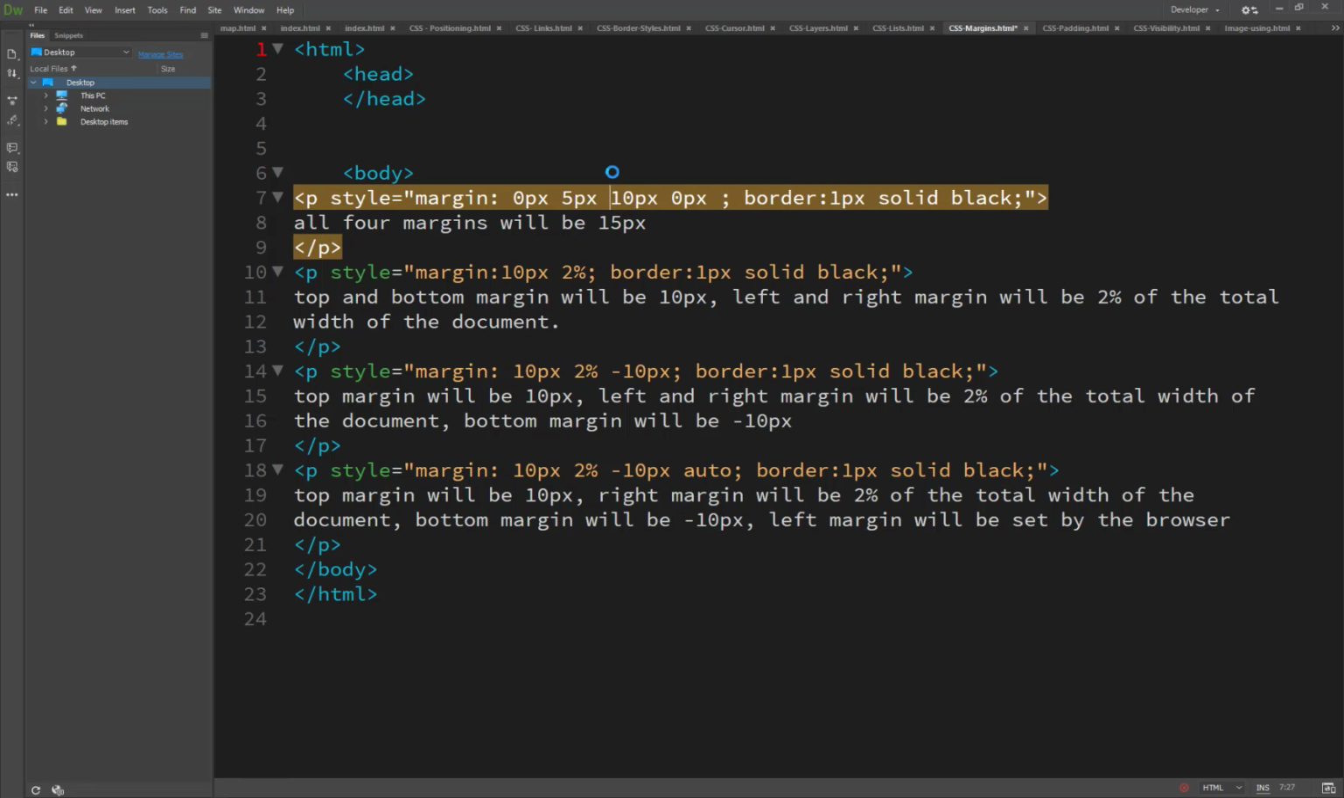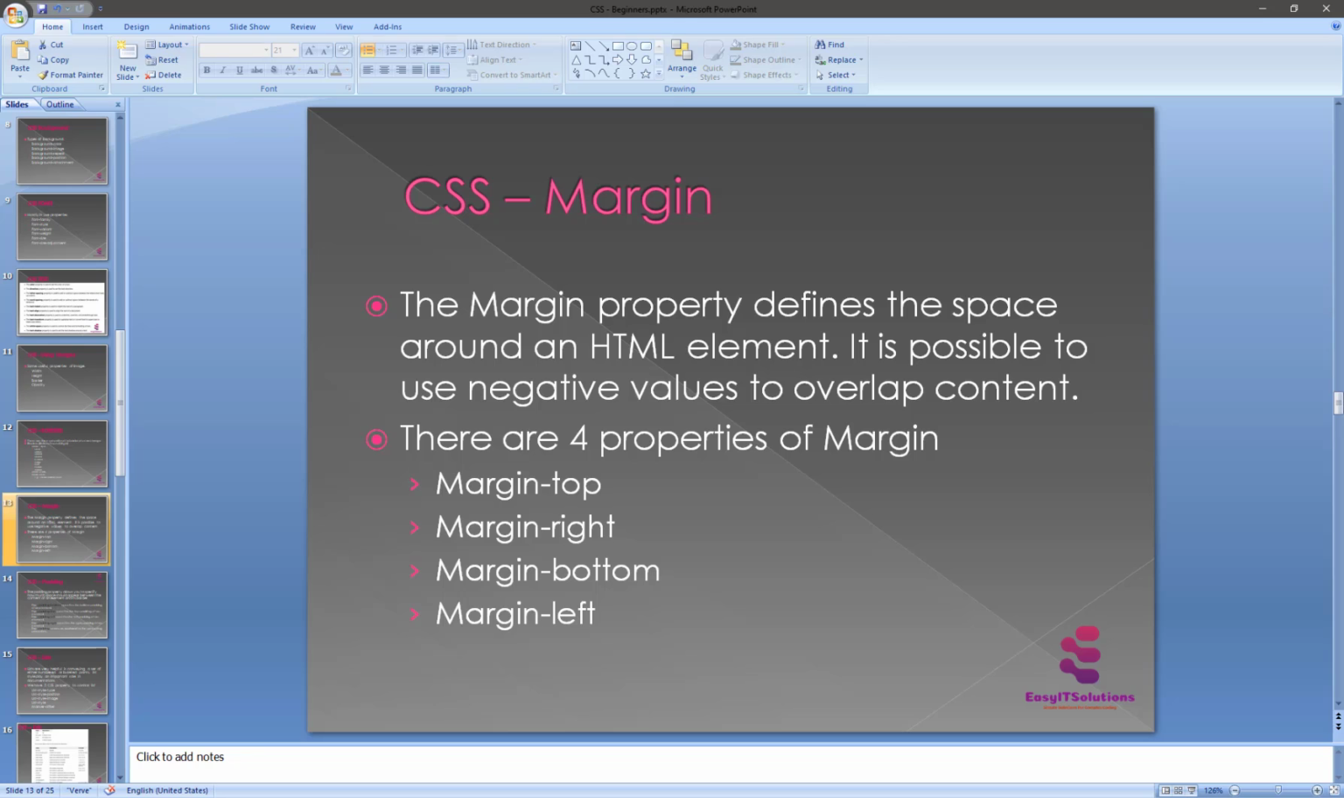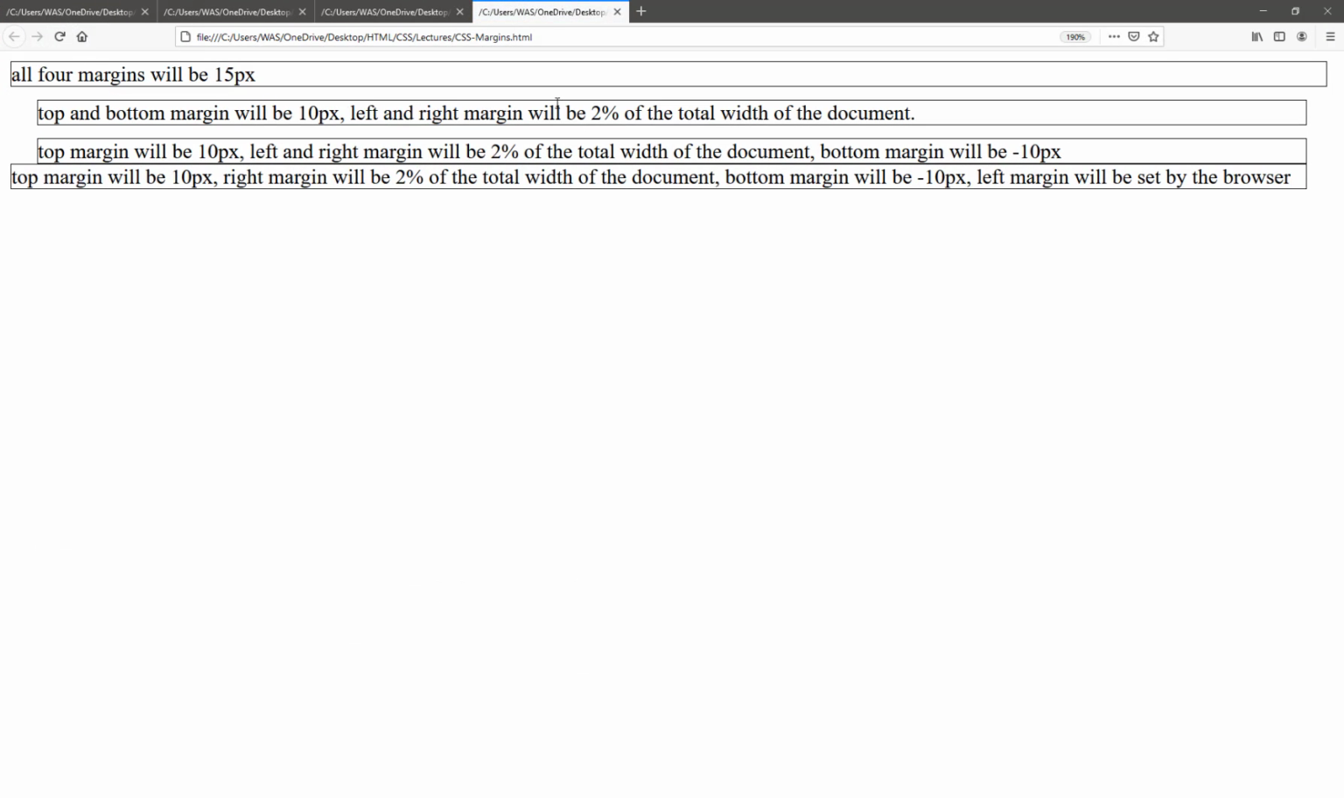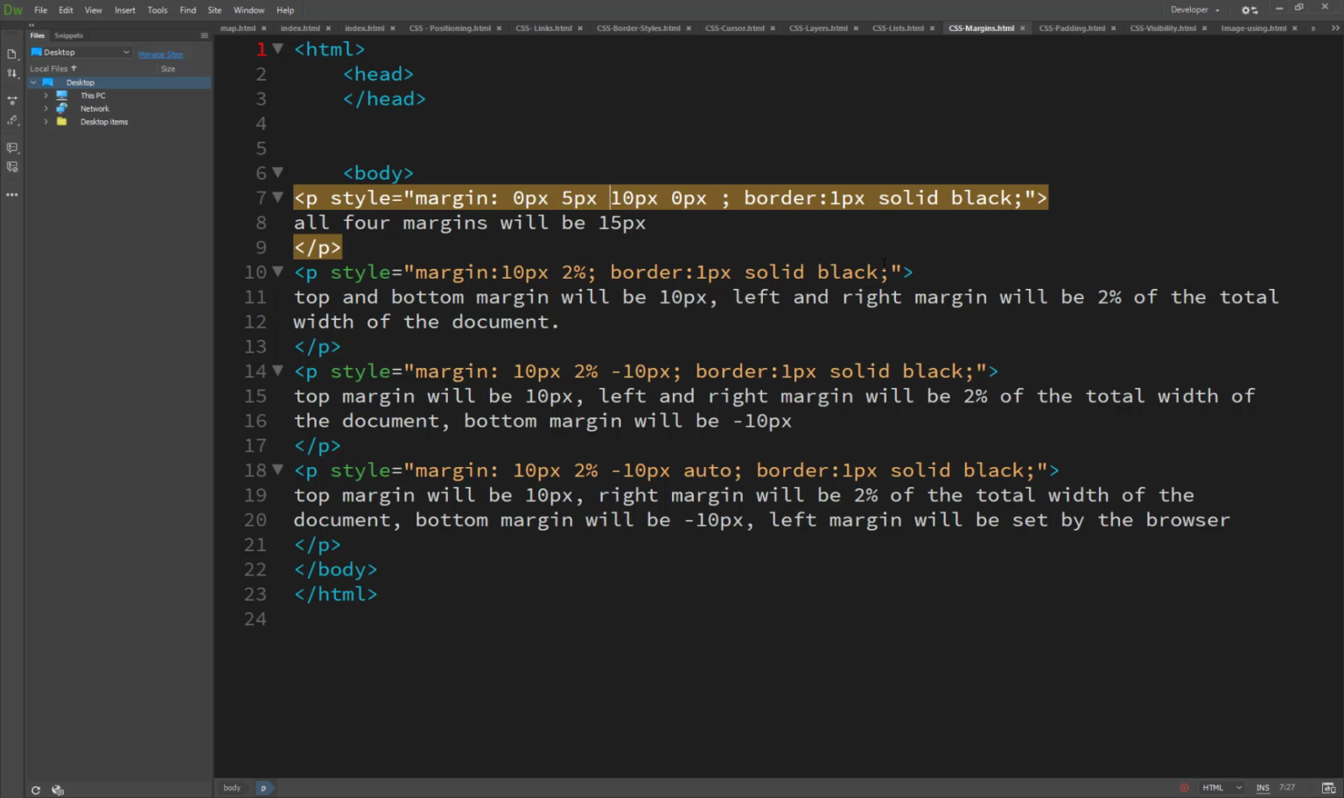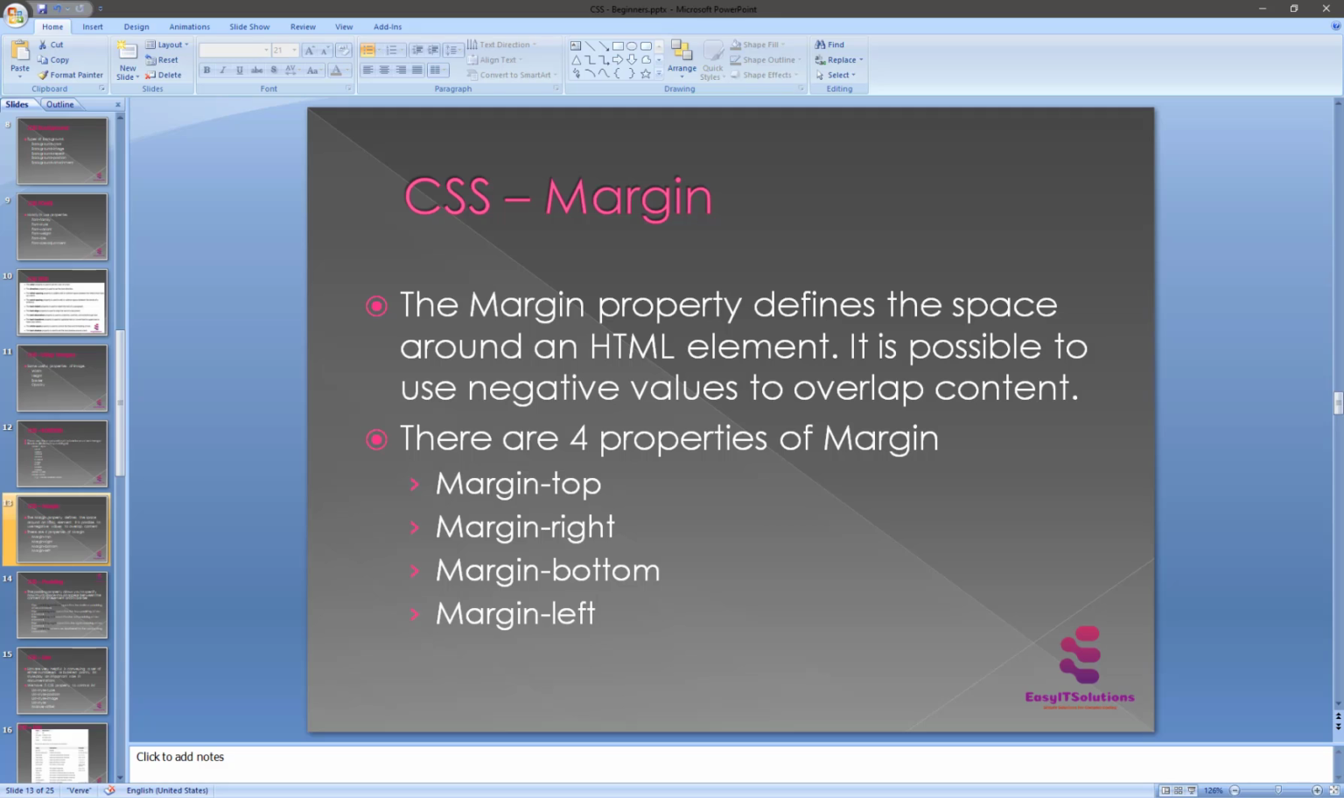If I set plus 10 pixels, it will automatically adjust from the bottom side. So this is how margins work, and it is a really very important topic. The margin property allows you to set all four margins in one declaration. You will practice the margin more and more, so you will understand what exactly is working and what the difference is between margin and padding.